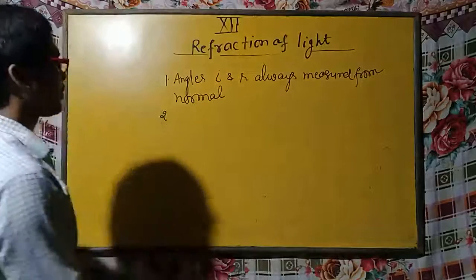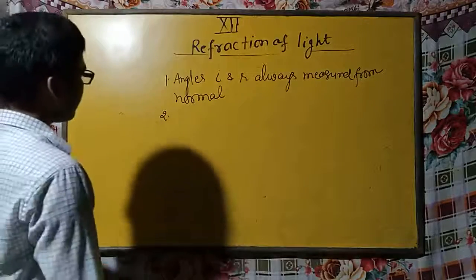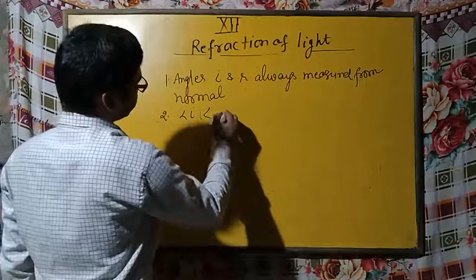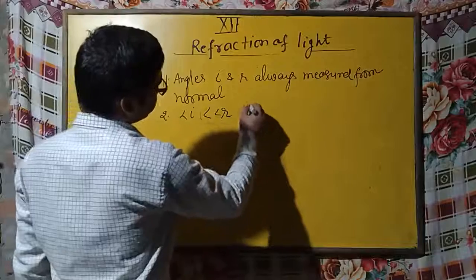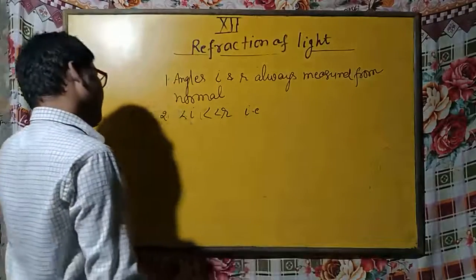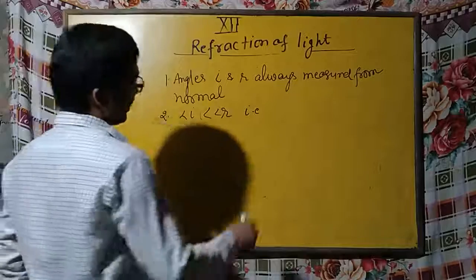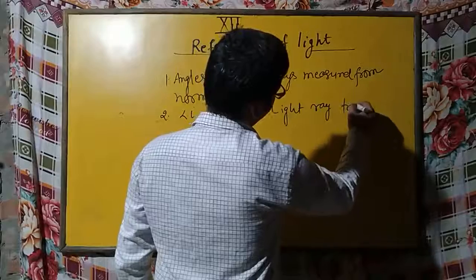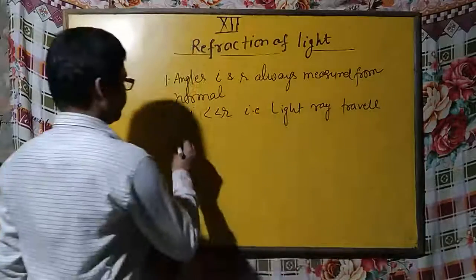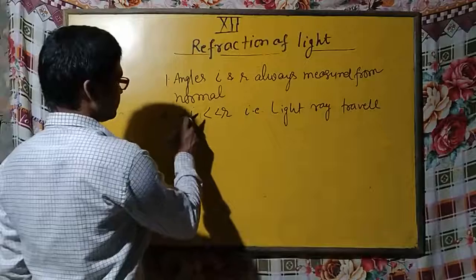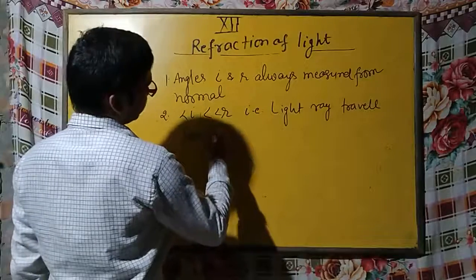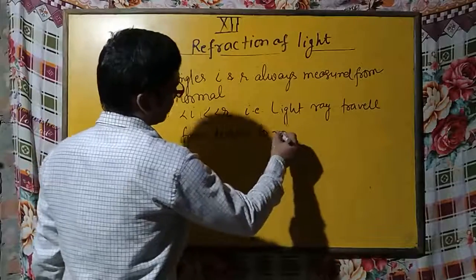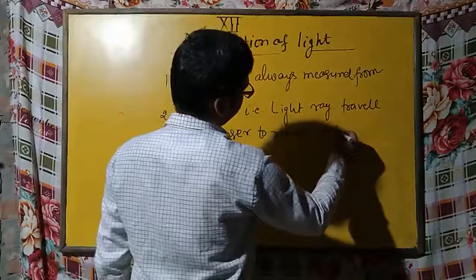Second point, if angle I is less than angle R, it means light ray travels from denser to rarer media.